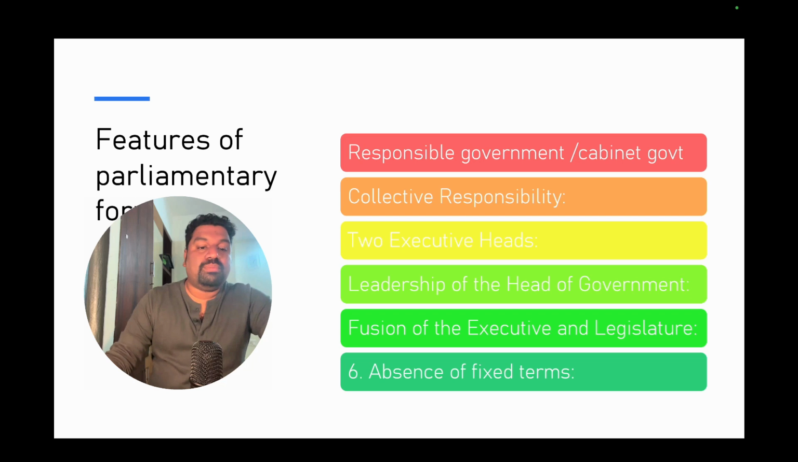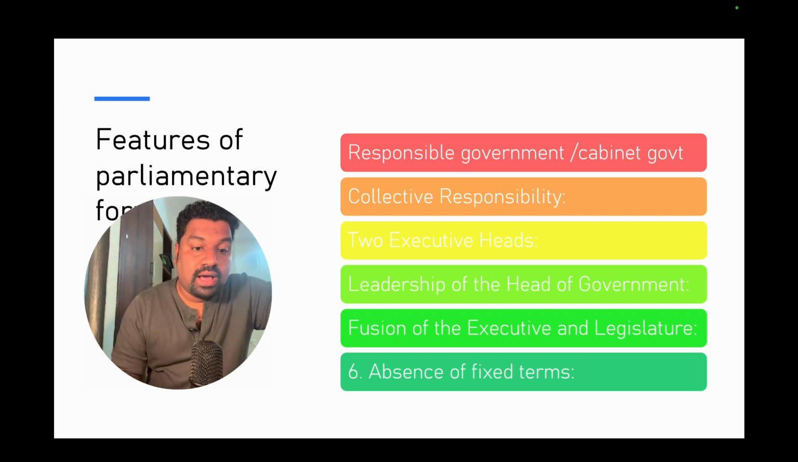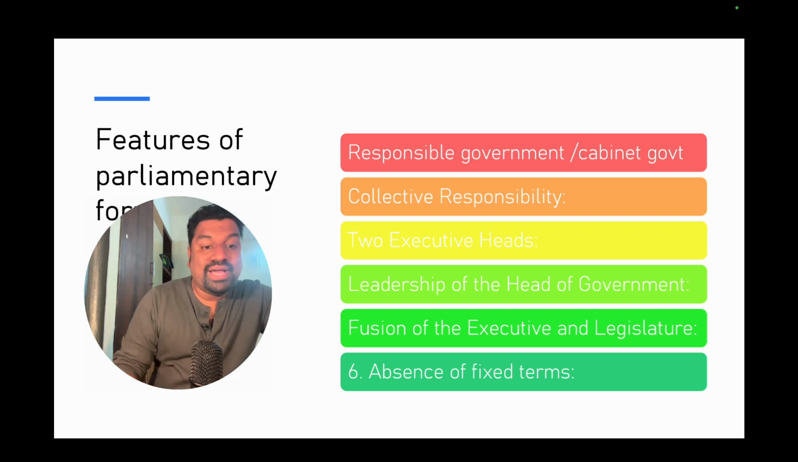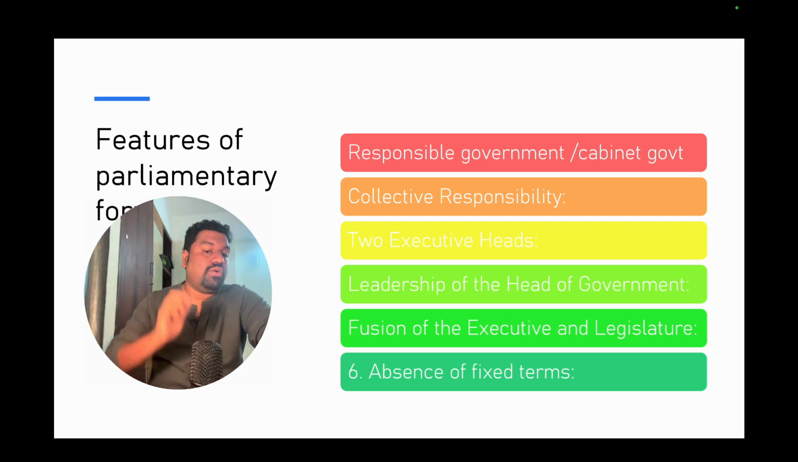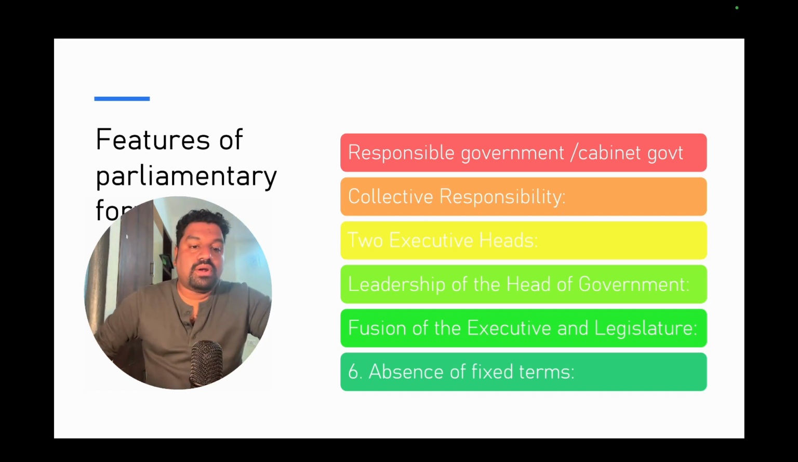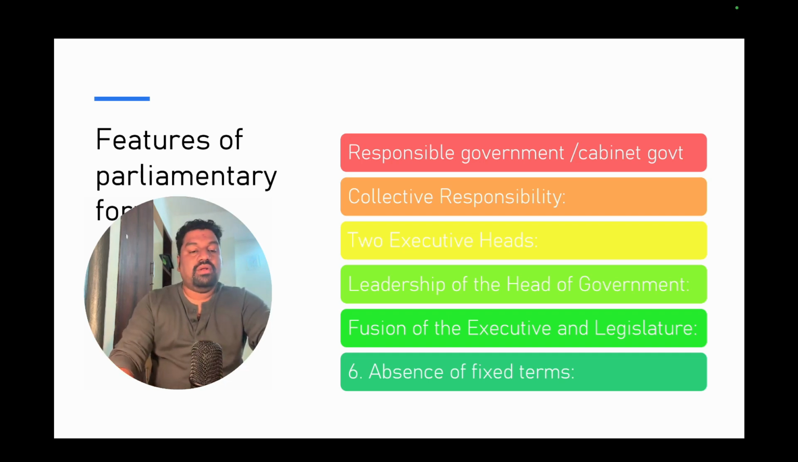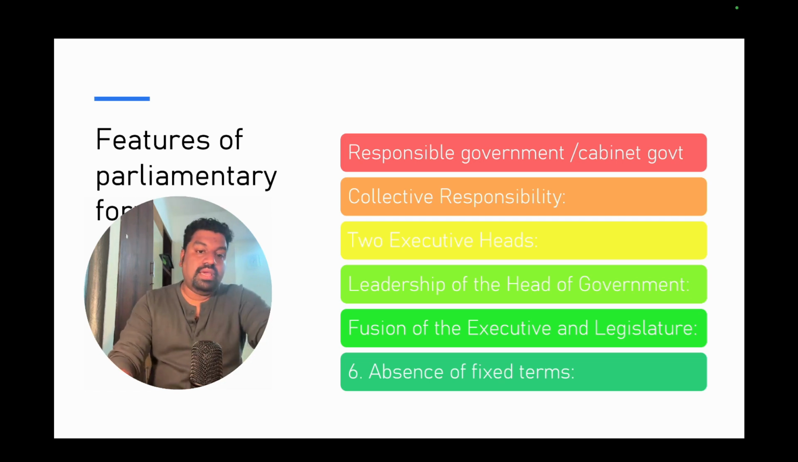There is an absence of fixed terms, because the council of ministers are in power only as long as they have the confidence of the lower house. If they lose the vote of confidence, or there is a motion of no confidence, and they lose the majority in the house, they lose their term. So there is no fixed term. Yes, they say the Lok Sabha has 5 years, but only when they have the confidence, or the majority, in the house.